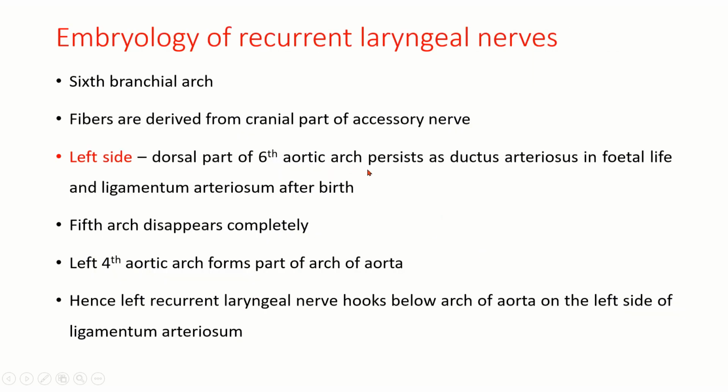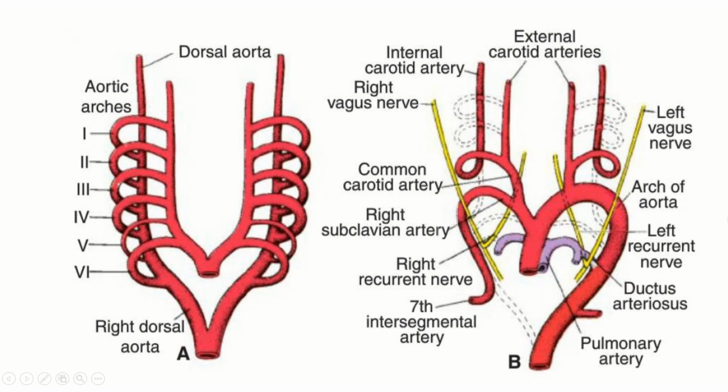The dorsal part of the sixth aortic arch persists as the ductus arteriosus in fetal life, and the same ductus arteriosus after birth is called the ligamentum arteriosum. The fifth arch disappears completely. The left fourth aortic arch forms part of the arch of aorta. Hence, the left recurrent laryngeal nerve hooks below the arch of aorta on the left side of the ligamentum arteriosum. Because of the presence of the ductus arteriosus, which is the remnant of the dorsal part of the sixth aortic arch, the left recurrent laryngeal nerve hooks below the arch of aorta, which is formed from the